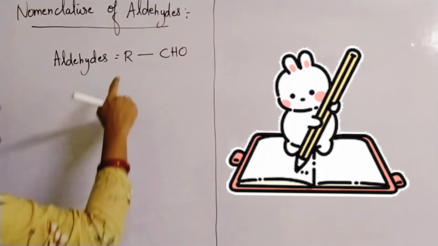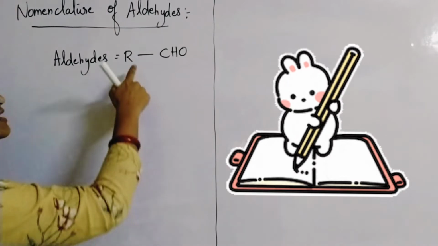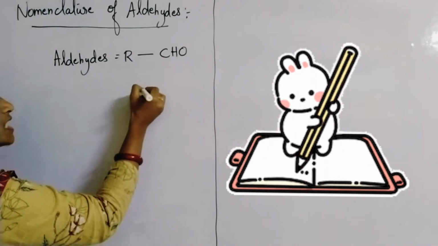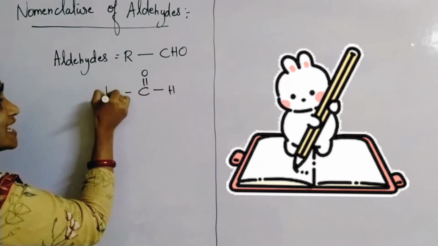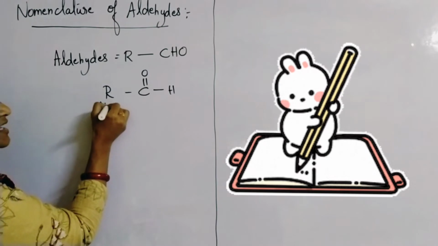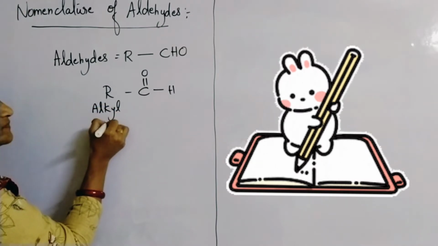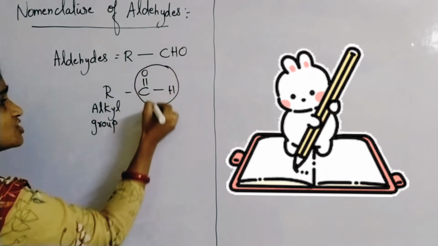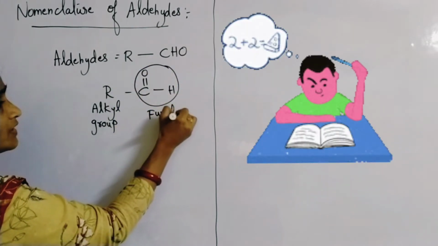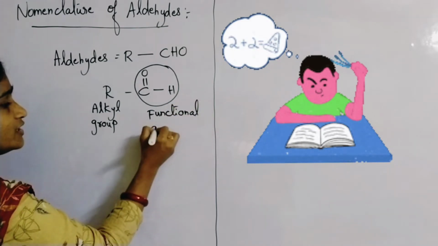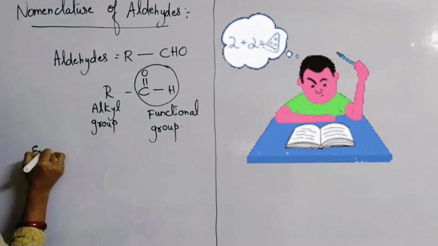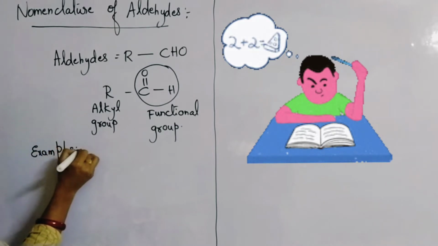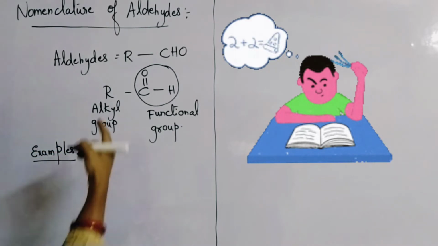So aldehydes are the compounds with functional group CHO. These are called carbonyl compounds, with C double bond O and H. Here R stands for what? Alkyl group. R is an alkyl group and CHO is the main functional group for aldehydes. This point we all know. Let us learn with some examples, to see what kind of substances you will come across in aldehydes.